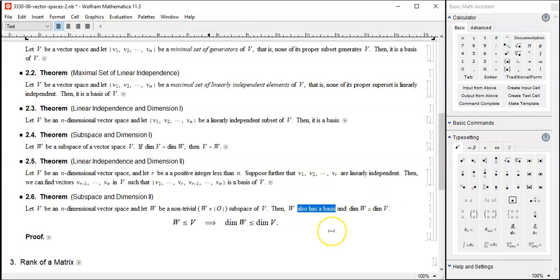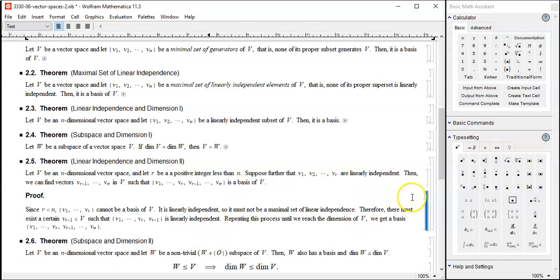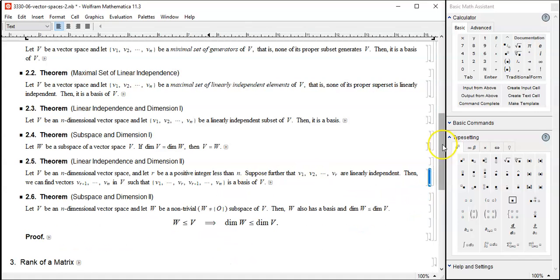This is going to be the hard part. Also has a basis. You see, existence of basis. If basis exists, then the number of basis vectors is the dimension. That's what we have been doing. Does a basis always exist? Well, that's sometimes a problem, and that's something we have to do. So this is likely to be a little bit tricky, but the proof is going to be kind of constructional, kind of like this, adding one more if necessary, adding one more if necessary, kind of thing.